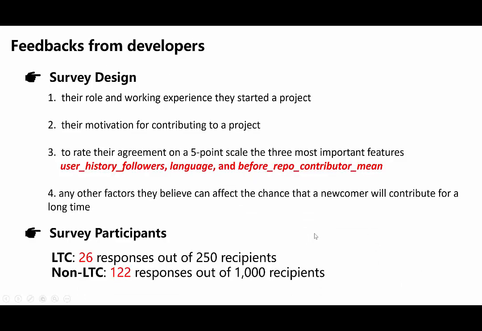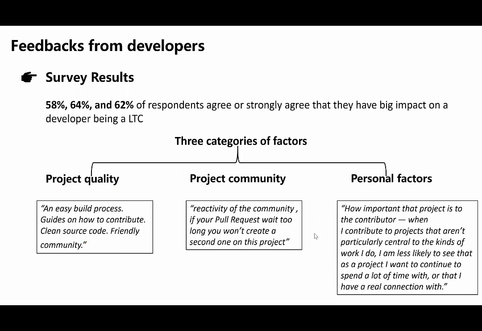We also got some feedback on our findings from developers in the open source community. In the survey, we asked respondents to rate their agreement on the three most important features found in our study, and finally, we received about 115 responses in total. In the survey, we found many responses agreeing or strongly agreeing that they have a big impact on a developer being a long-term contributor. And they also provide three categories of factors, including project quality, project community, and personal factors. Here are some example comments in the survey.